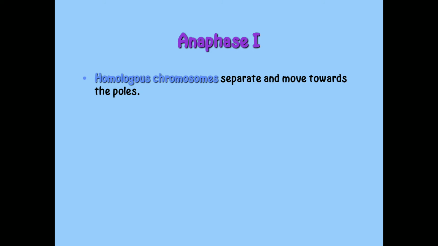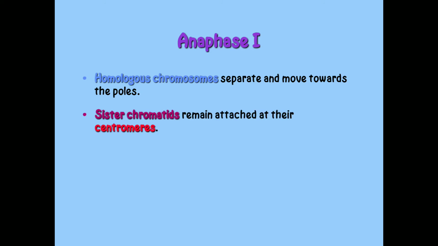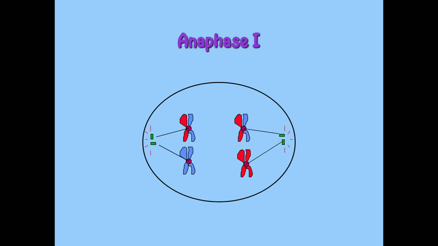Then next is anaphase first. Homologous chromosomes separate and move towards the poles. Sister chromatids remain attached at their centromeres. This is the diagram of anaphase first.